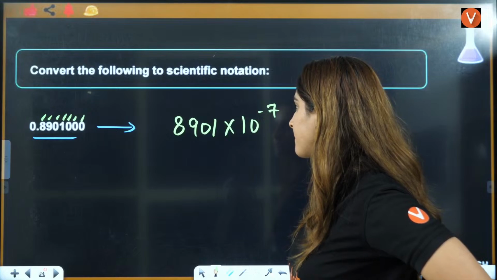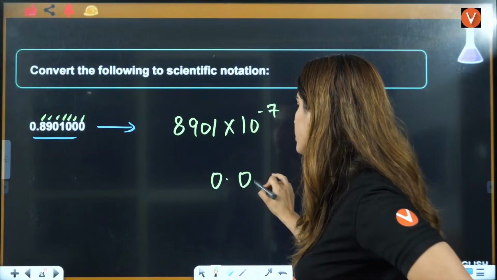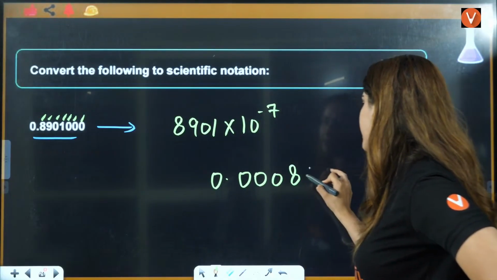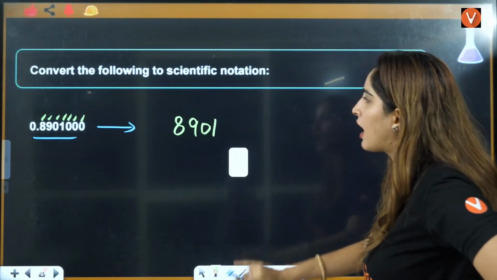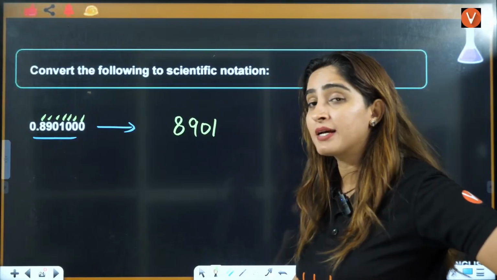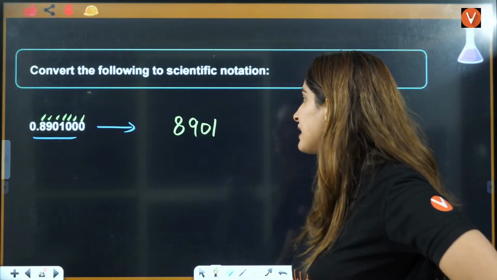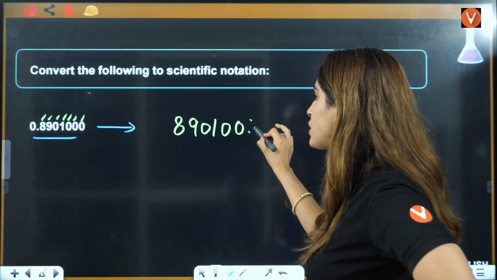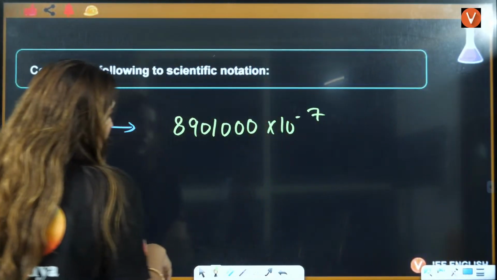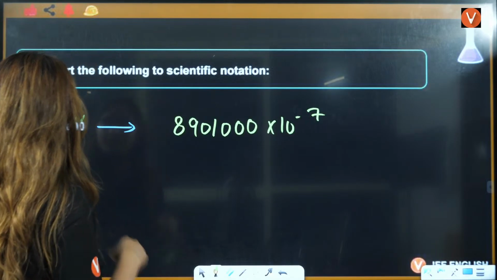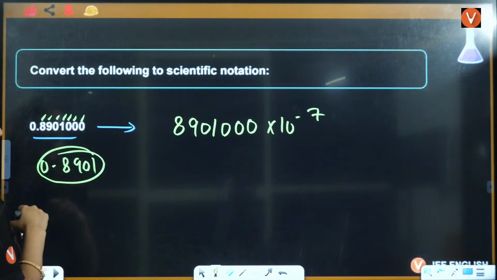Wait a minute. If you write it this way, it will be considered as 0.008901. So we can't write it like this, okay? Because that will be considered as something else. So you have to write it as 8901000, right? Multiplied by 10 raised power minus 7, right? If you keep it here, because this is nothing but 0.8901 only, right?